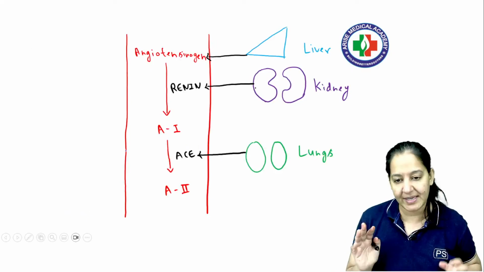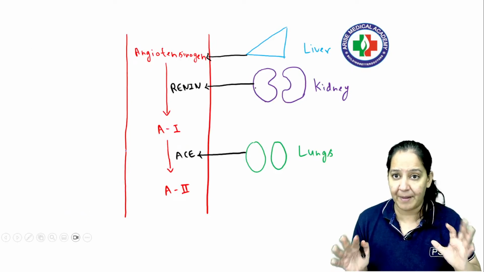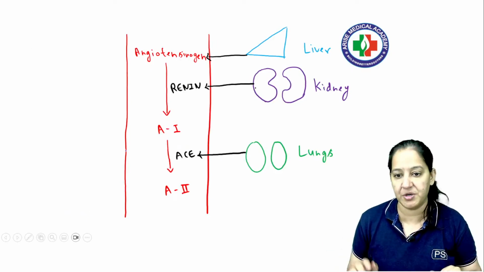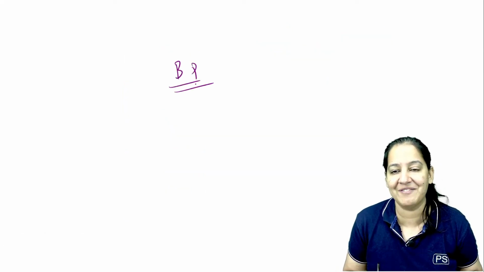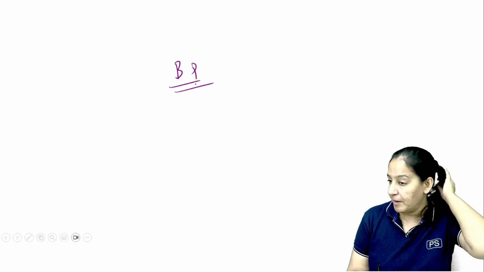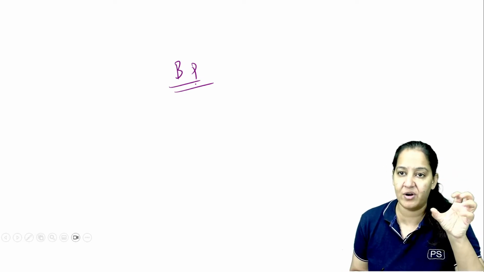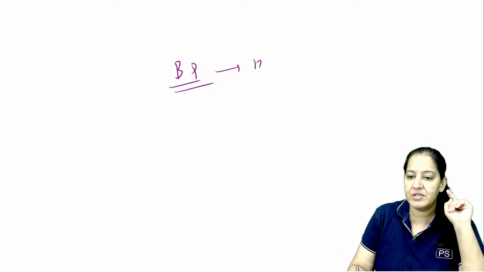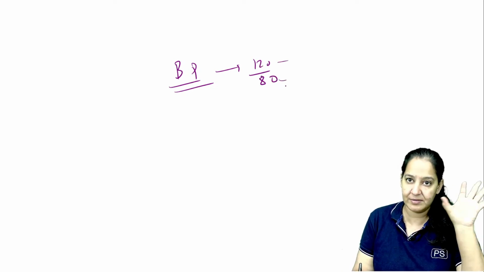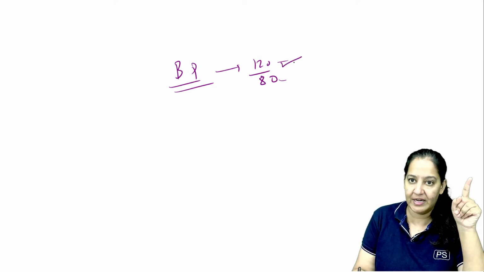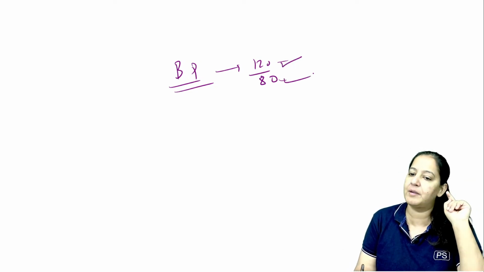So ACE enzyme is a component of a family. The name of the family is renin-angiotensinogen pathway. So we all have blood pressure. We all have blood, of course, in our blood vessels, and we have a normal blood pressure whenever our heart is doing systole and diastole normally. So normal blood pressure is 120/80. Whenever the heart is doing systole, at that point blood pressure is 120. Whenever the heart is doing diastole, at that point the blood pressure is 80.